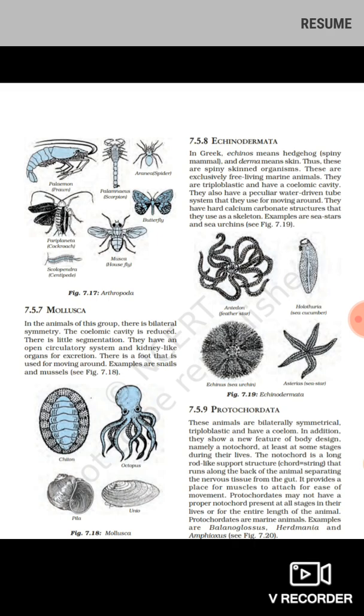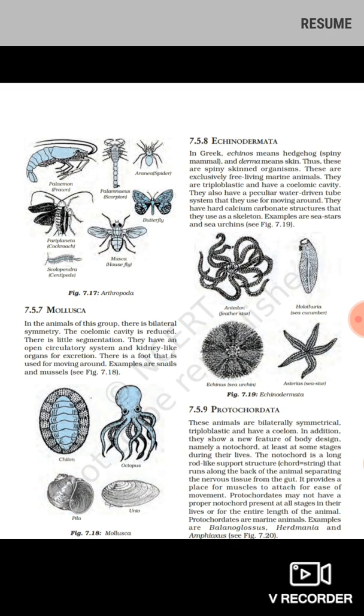So this is very important, students, to note down what a notochord is. The notochord is a structure that separates the gut from the other tissues. The notochord is a long rod like support structure that runs along the back of the animal, separating the nervous tissue from the gut. So between the nervous system and the gut there is a line of separation. That is called a notochord.